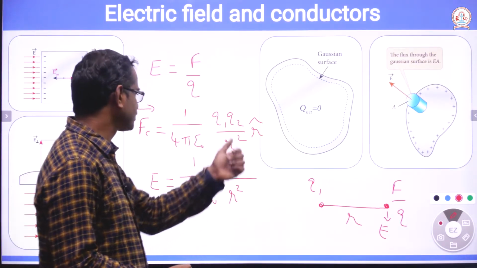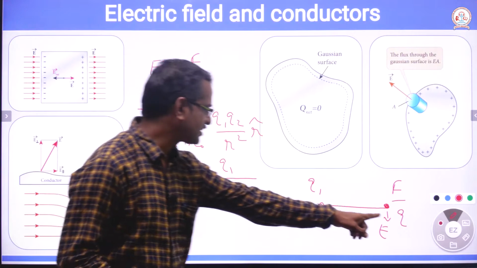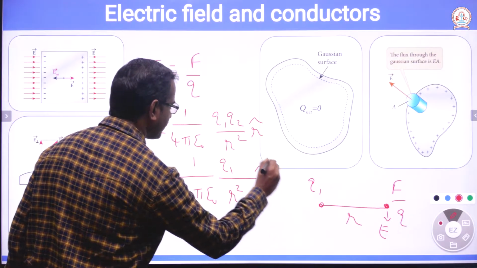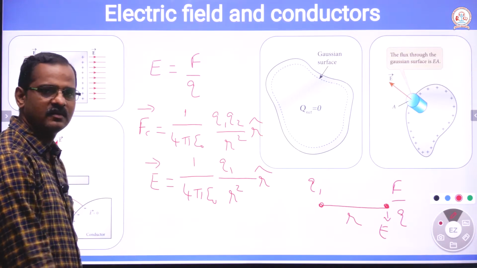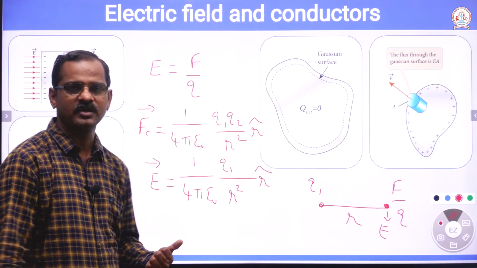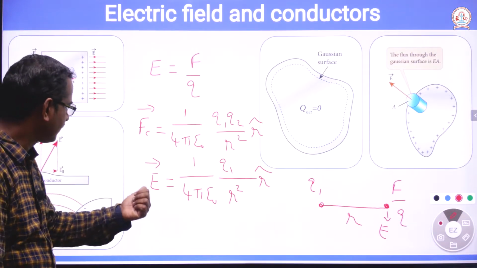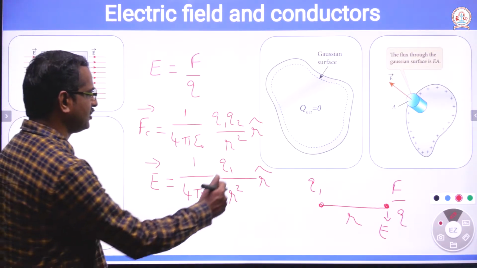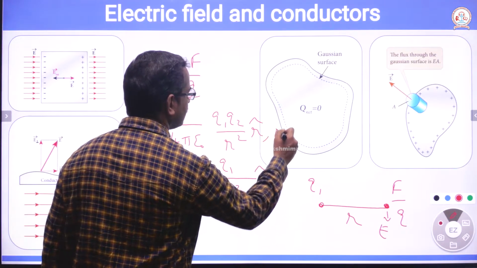Therefore, if you substitute the next charge in the denominator, that becomes 1. Then we have r cap to represent this in vector. Electric field is also a vector quantity. Force is a vector quantity. The unit of force is Newton.